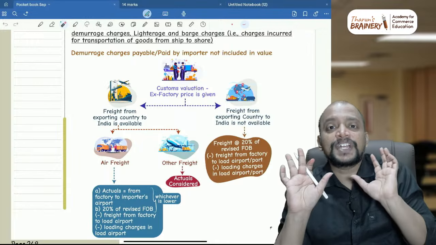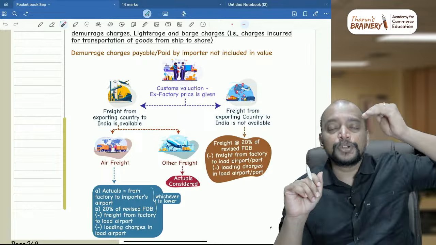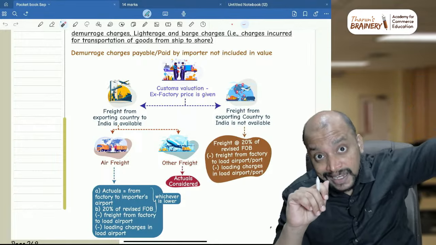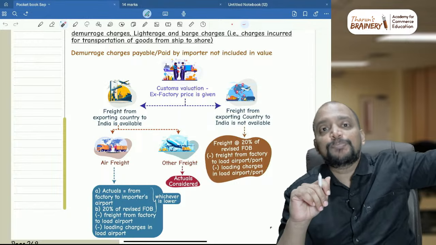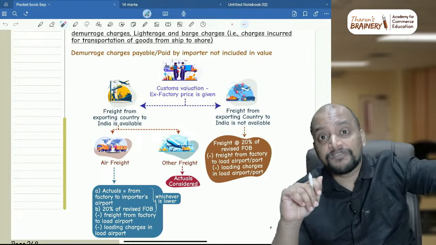So when we take 20% of FOB, what is the process to be followed? While computing 20% of FOB, first the freight from the factory gate of the exporter to the port or airport, plus loading charges in the port or airport, is part and parcel of FOB.